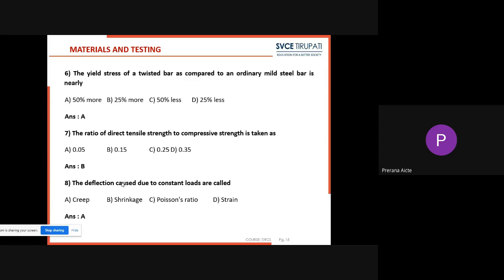When compared to a mild steel bar, there will be some increase in the yield stress. What is the percentage of that increase? Generally, a mild steel bar will have less yield stress when compared to HYSD bars.